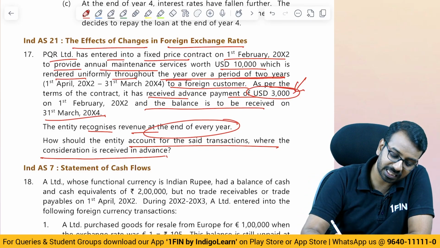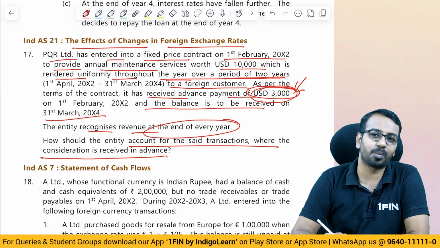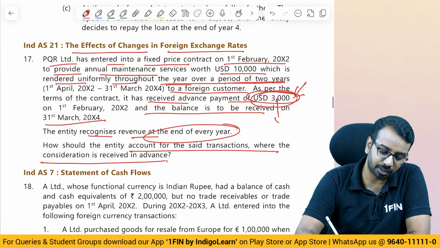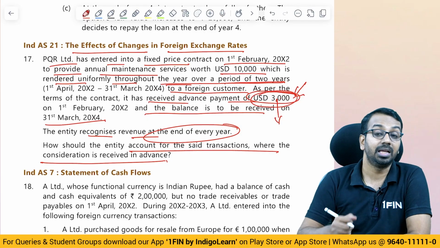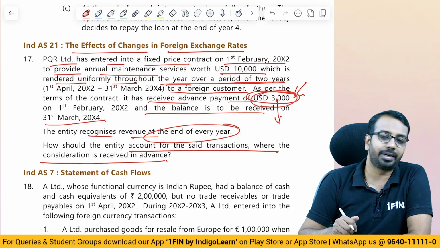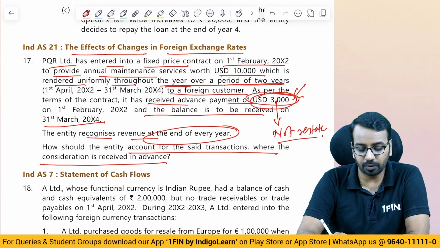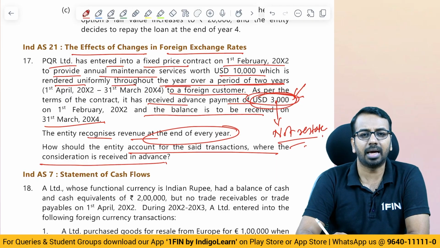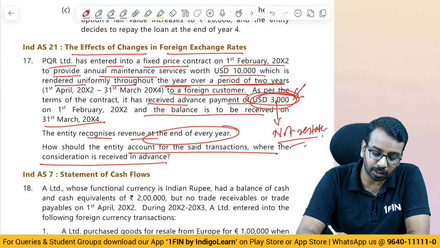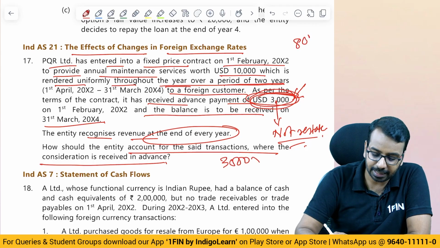So what you have to do is, this advance that is received, 3,000, you have to first see whether it is a monetary item or a non-monetary item. Now this USD 3,000 that you have received, it's a liability, but doesn't require any payment of monetary items. You have to give services. So it is a non-monetary item. If it is a non-monetary item, you will not restate it. This 3,000, whatever is the value, assume for a moment the value was 80. So you will say 3,000 into 80, 2,40,000 is what is received.